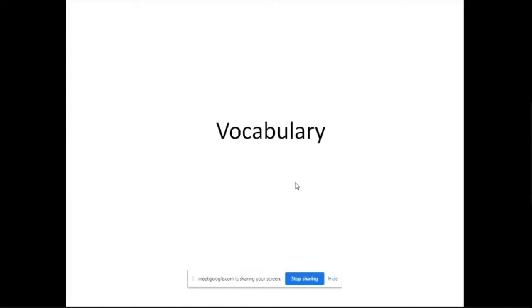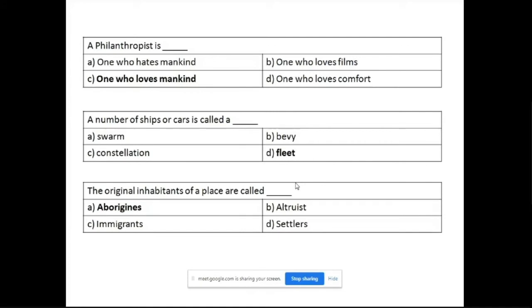Now, the vocabulary part could be questions where they directly check your meanings. Okay. A philanthropist, a word. What is the meaning of a philanthropist? They'll give you four options. You need to identify. So there is nothing like tips and tricks that can be given for finding out the meaning of a particular word. You have to improve your vocabulary. You need to have a rich vocabulary.